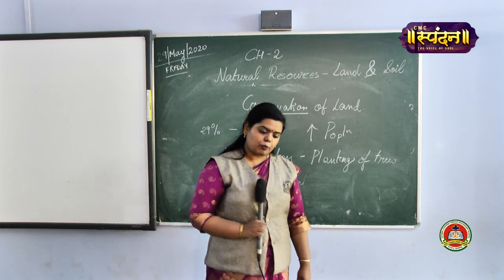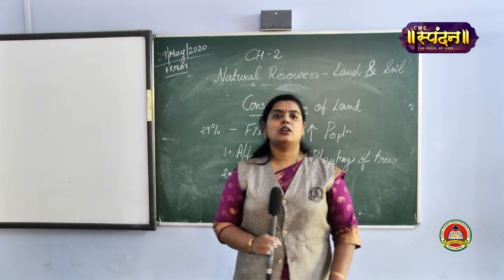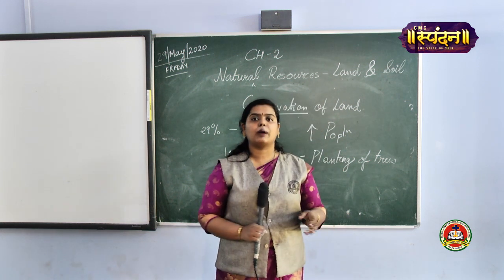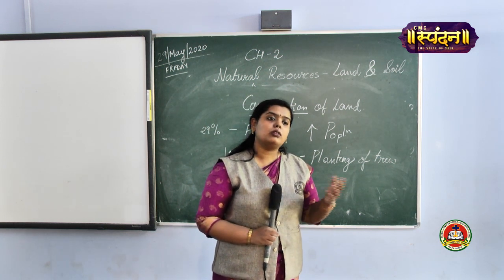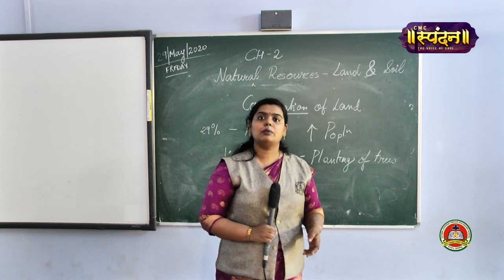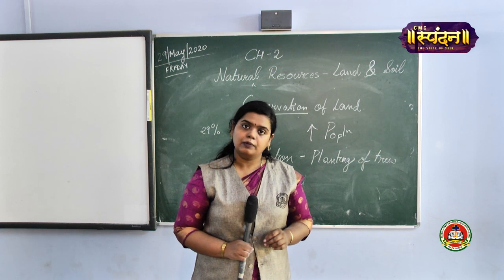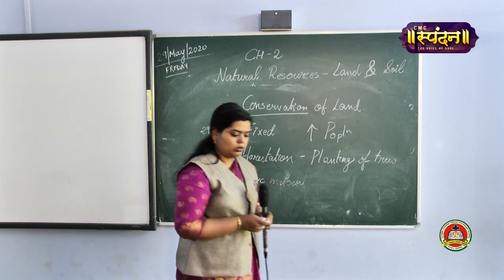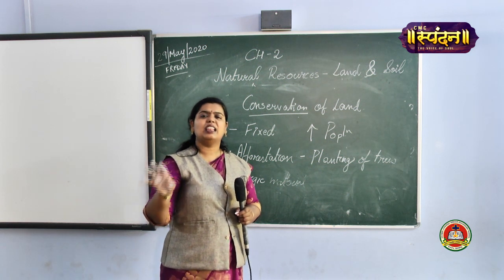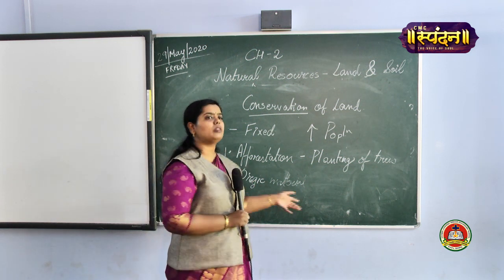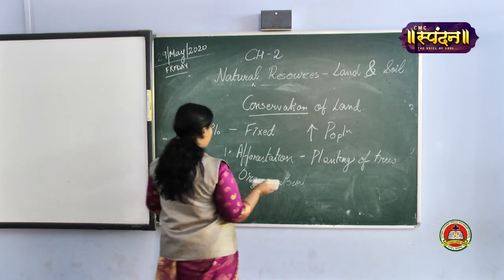Fine. The last point that is given over there is checks on overgrazing by animals. Suppose animals are there and you have a pasture land. You have to see that if you are continuously using that same land for grazing, it would destroy the productive level of that land. Is it clear? Fine. Chemical pesticides and fertilizers should be utilized in lesser proportion, whereas organic manures and organic materials should be utilized. More of traditional methods should be focused on.